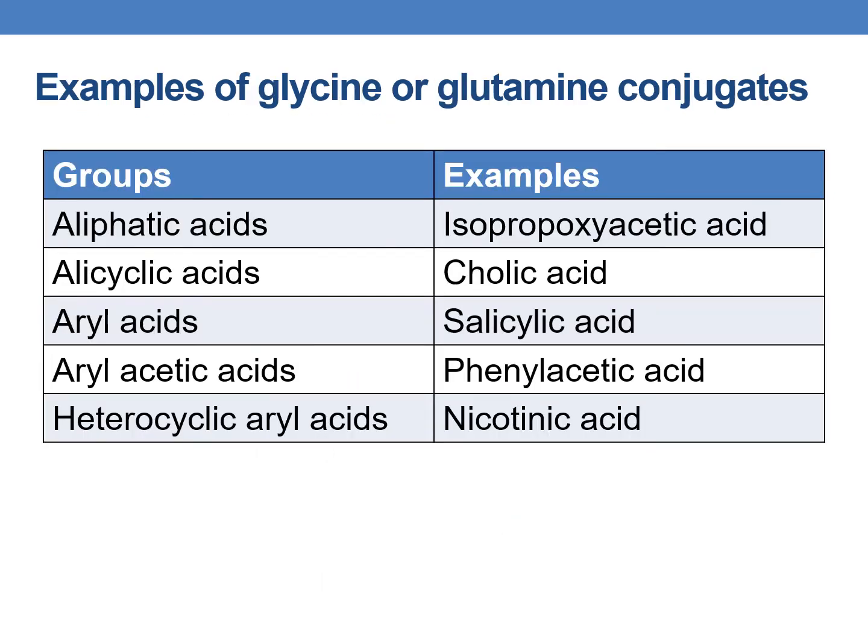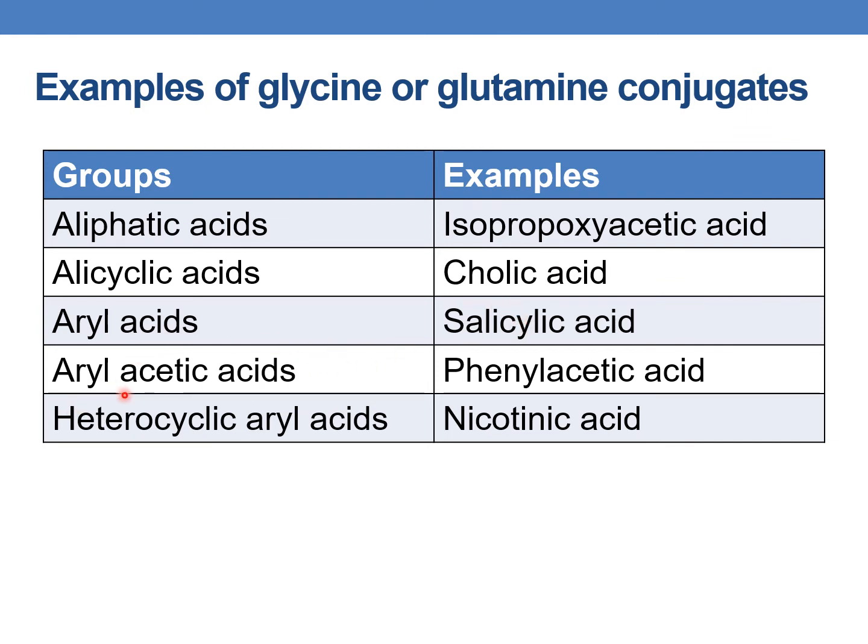Now coming to the examples of glycine and glutamine conjugates. The various groups are: the first one is aliphatic acid, the example is isopropoxyacetic acid. Next is alicyclic acids, the example is cholic acid. For aryl acids, the example is salicylic acid.